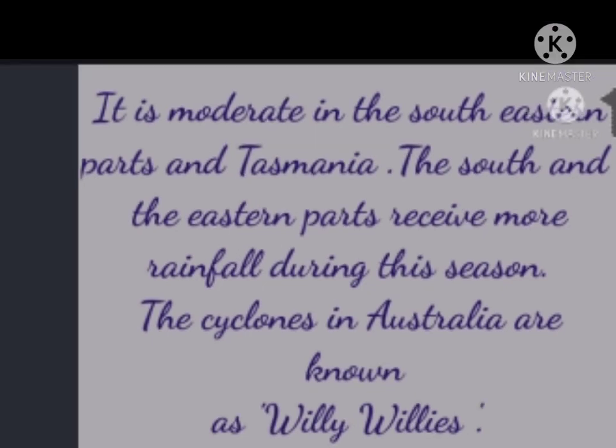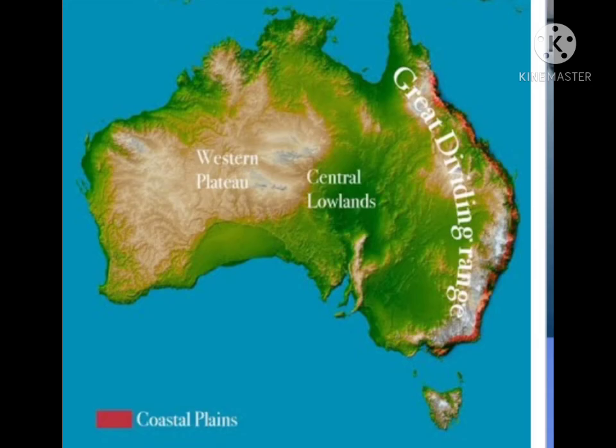In general, the rainfall in Australia is like the monsoon type. In rainy season it will rain, which is unreliable. You cannot depend on that. We cannot say that it will definitely rain. Unreliable both in time and space. Wherever you go, the same thing will be there in Australia. You cannot say when it will rain or when it doesn't rain.